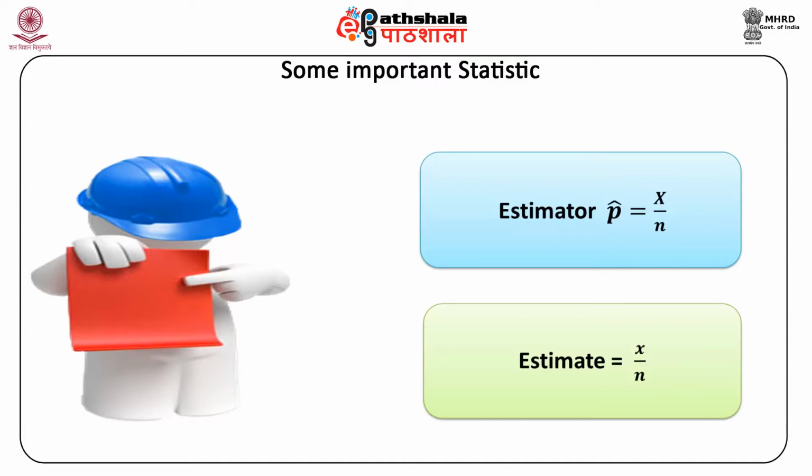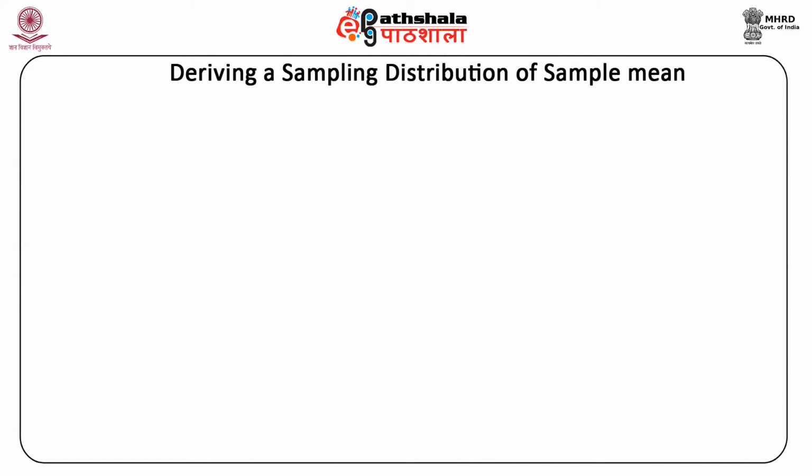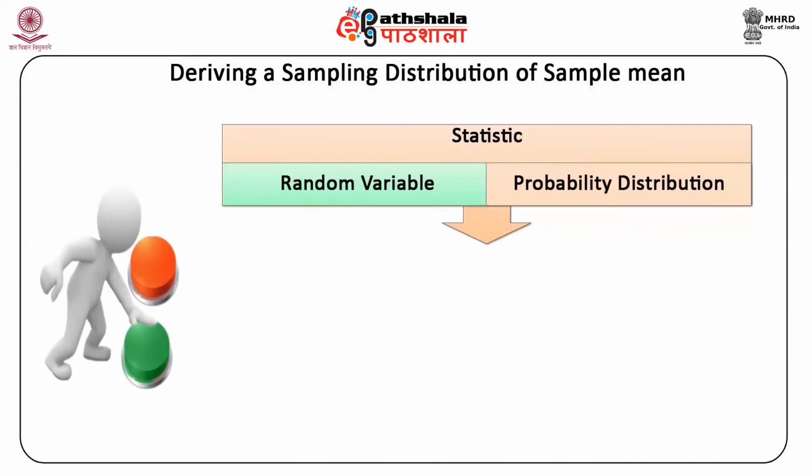As we draw different samples of size n from the same population distribution, the sample observations as well as the value of any function of these observations, for example, sample mean, trimmed mean, or sample variance, will vary from sample to sample. The phenomenon of obtaining different estimated values for different samples is called sampling fluctuation. Now we must understand that a statistic, being a random variable, has a probability distribution.